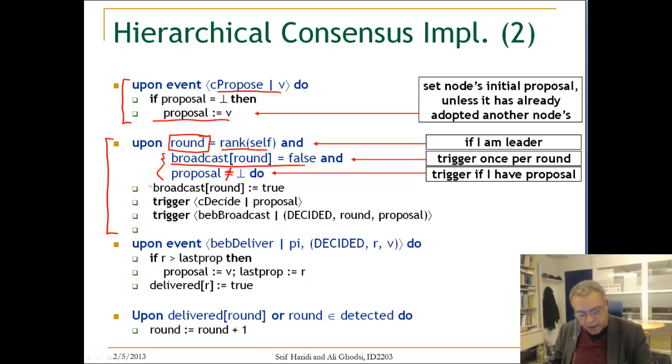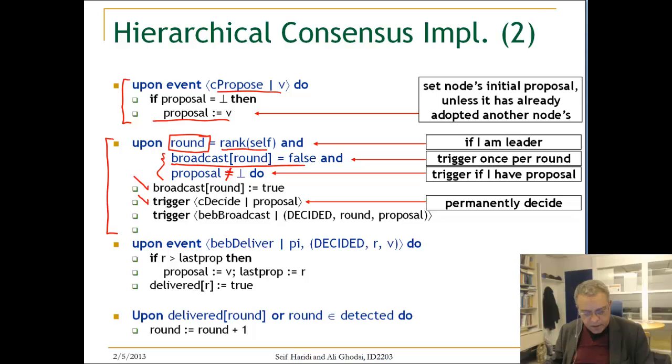then I will mark that I have already broadcasted now. I mark this, and then I will decide on my current proposal. This is clear. Decide permanently, and then I will trigger a web broadcast telling that I have decided: this is my round, this is the proposal ID or number, and this is the proposal. Okay. What happened with other nodes?